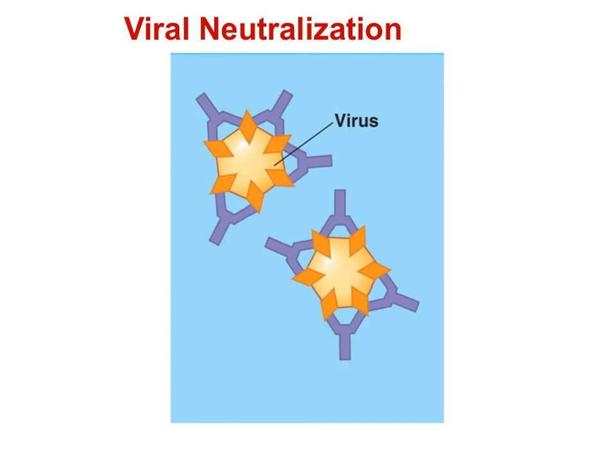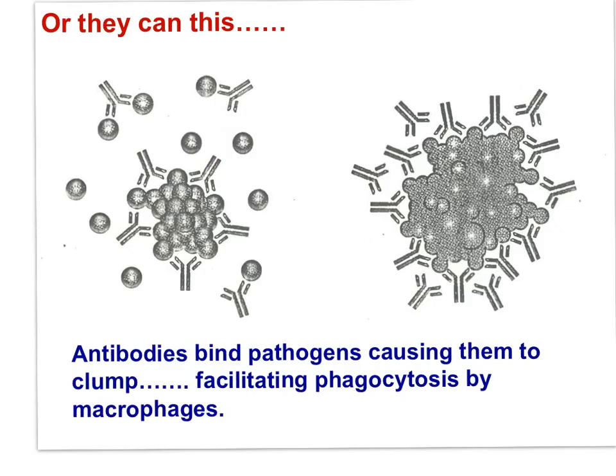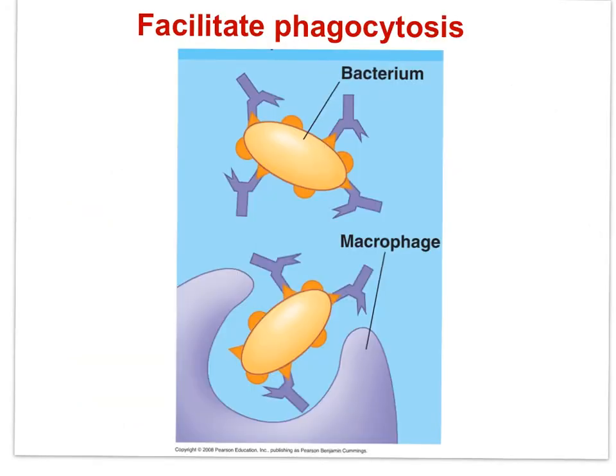By binding to viruses, the antibodies neutralize the virus by preventing the virus from entering a cell. Antibodies bind to pathogens, causing them to clump, and this facilitates phagocytosis by macrophages or other phagocytes. In this diagram, you can see a macrophage engulfing pathogens that have been bound up by antibodies.